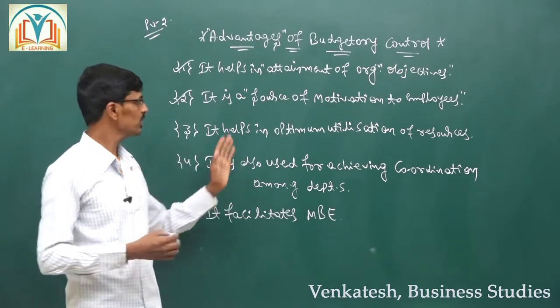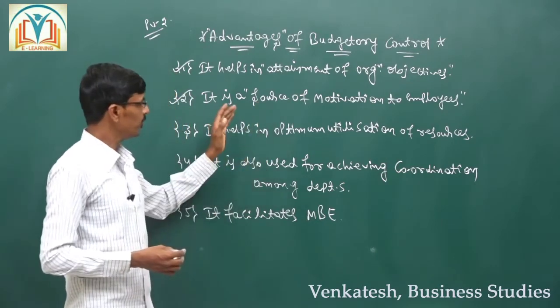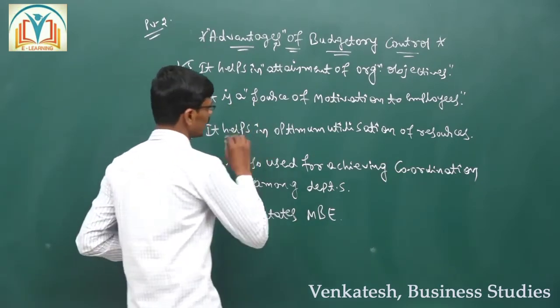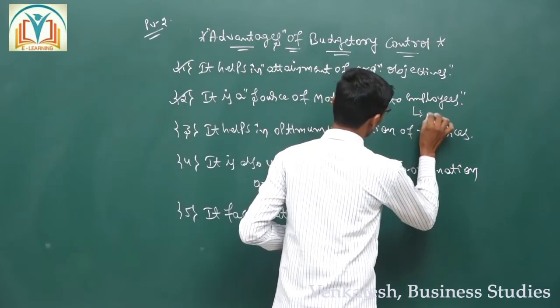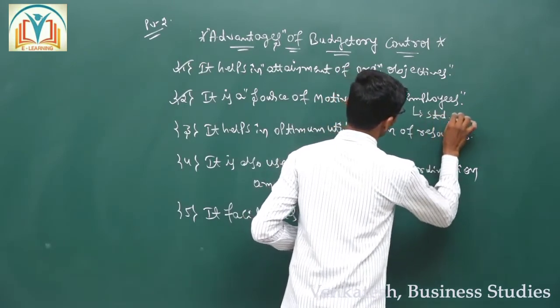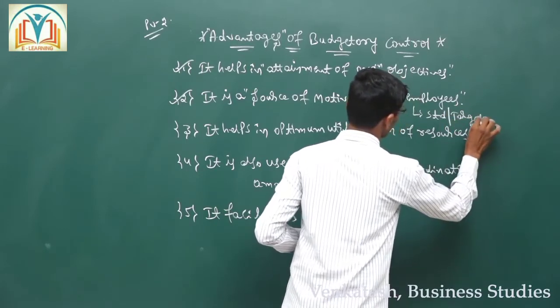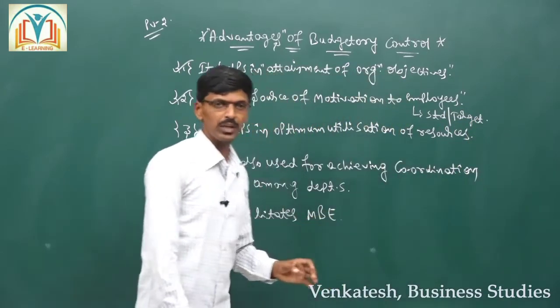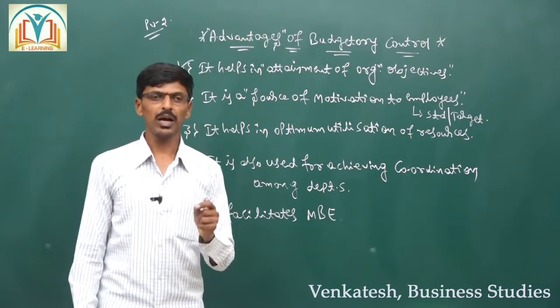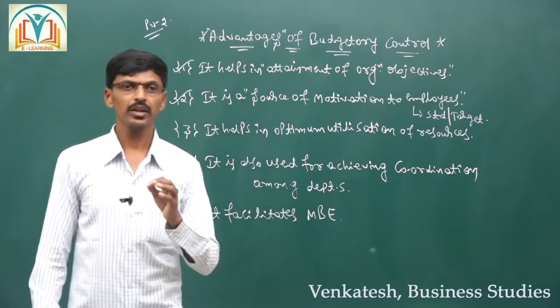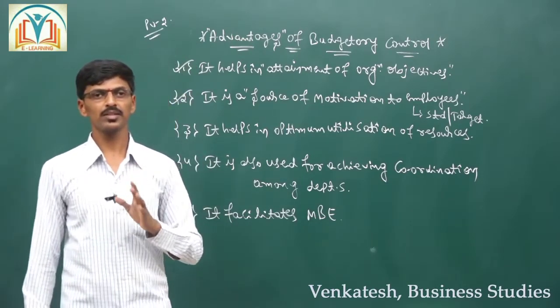Let me tell you that. With the help of budget, the employee knows his standard or target. By preparing a budget, the manager is going to set individual targets.